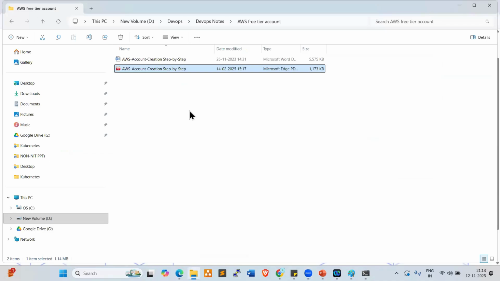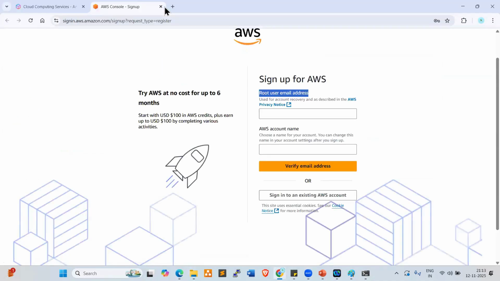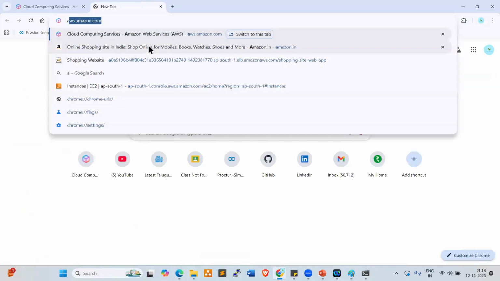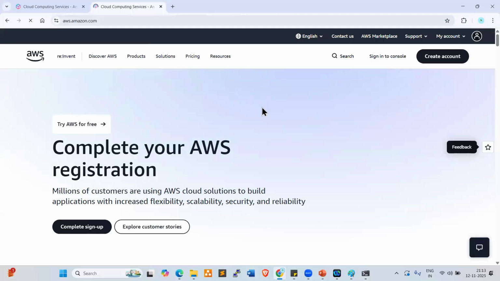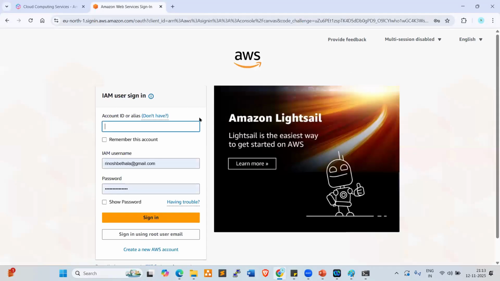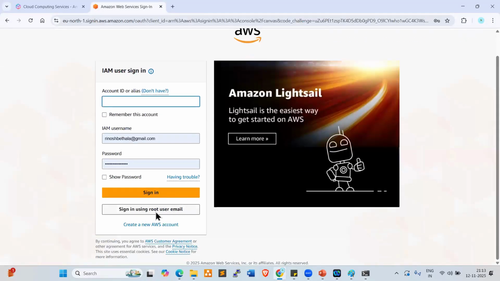Okay, I'll show you. Once the account is created successfully, next, how can we connect to this account? Go to aws.amazon.com, click on sign in to the console. Look at this, everyone. Here, sign in using root user. Click here.